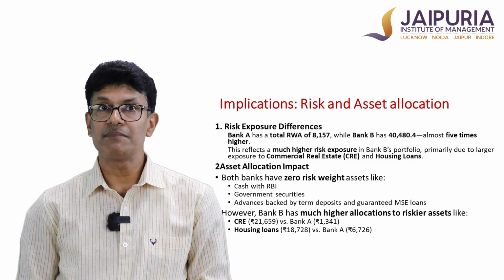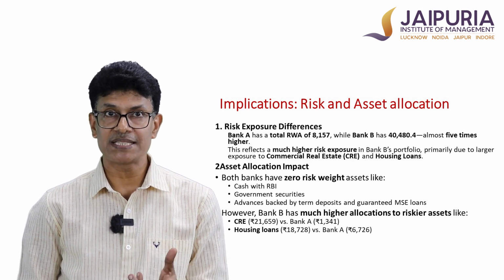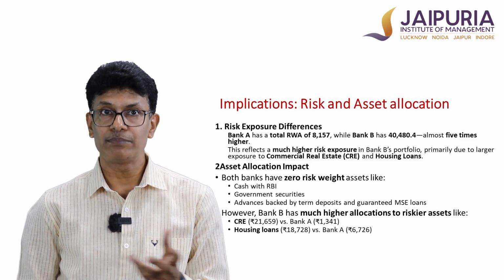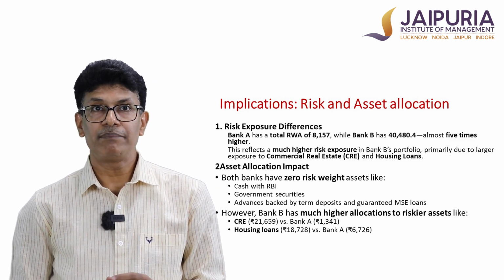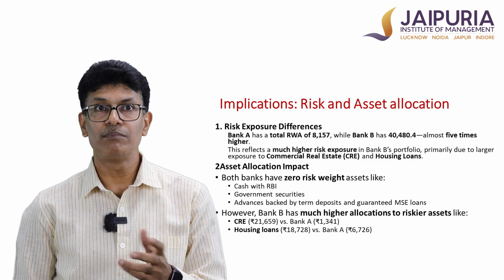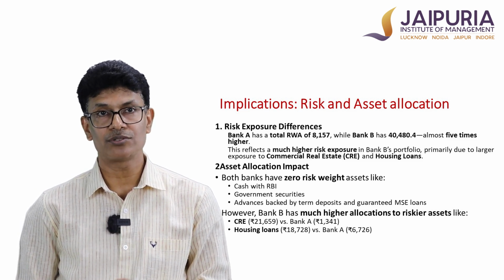Similarly, asset allocation impact: there are zero risk weight assets in the case of both the banks. However, if we compare the riskier assets, they are more in the case of bank B, which is mentioned over there, and it is also there in the previous slides.